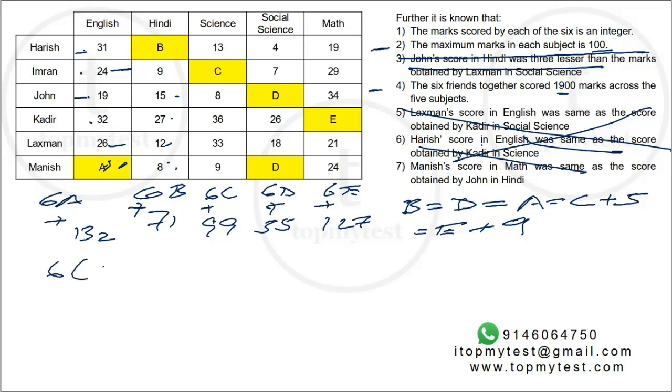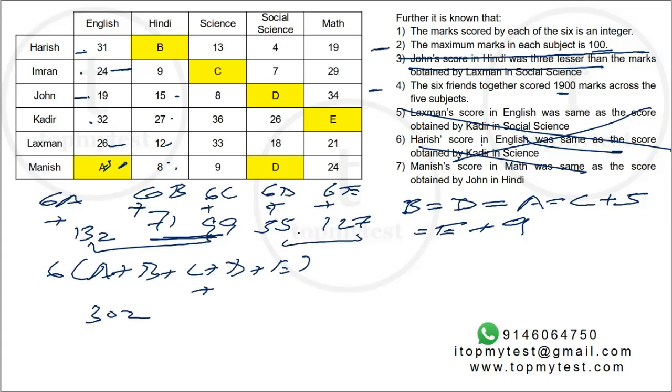So 6 times A plus B plus C plus D plus E plus, what is the total? 99 plus 71 is 170. 170 plus 132 is 302. This part is 302. And this gives you 182. That's 484.